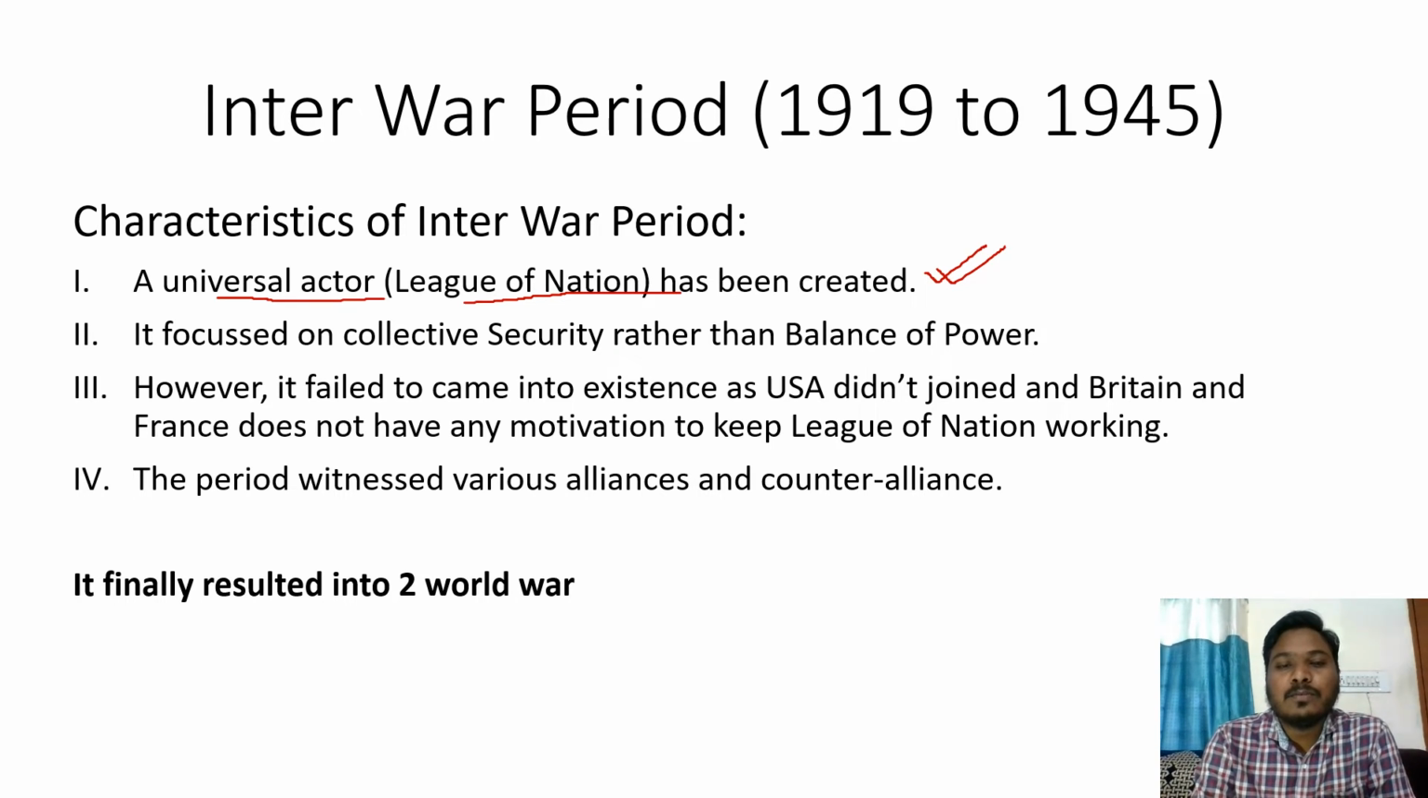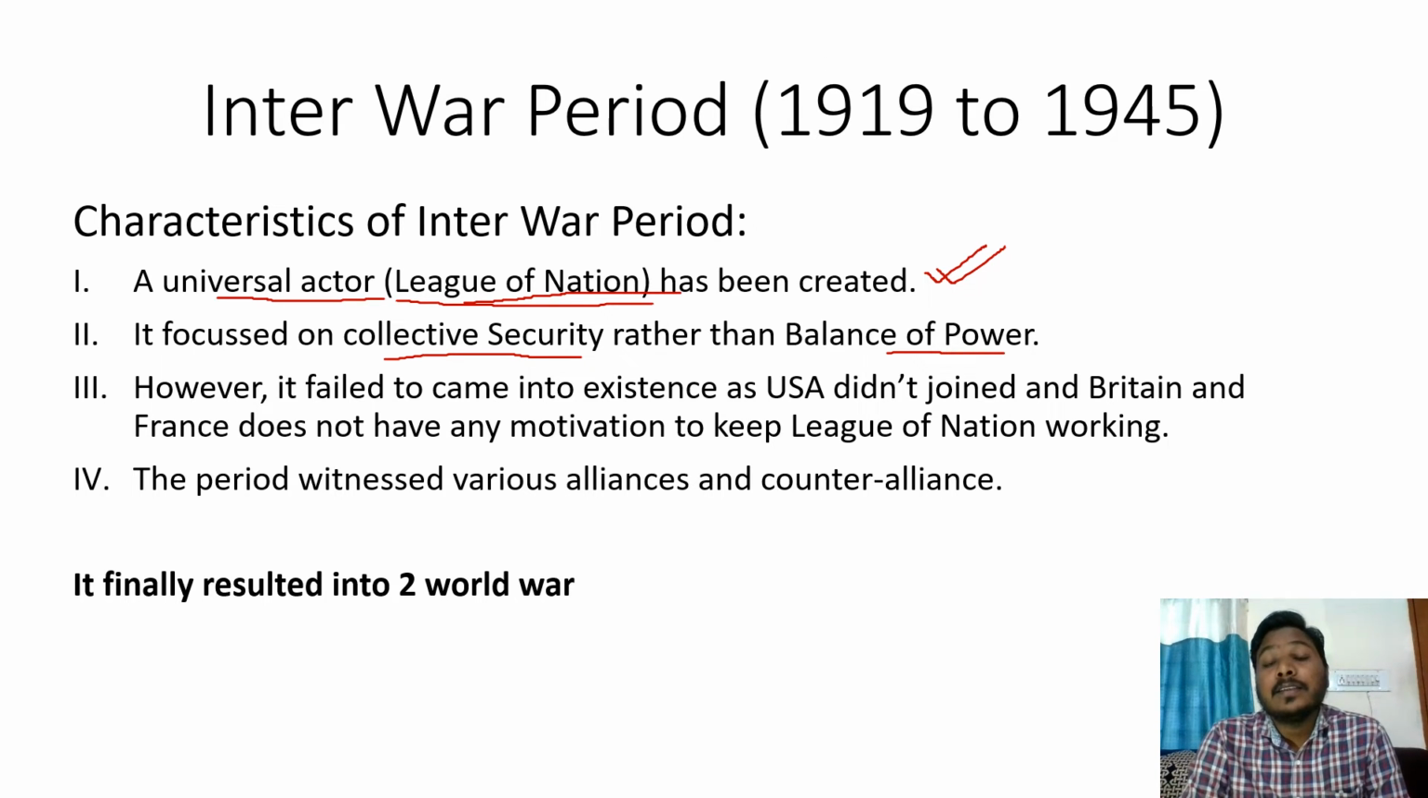Now, in the billiard ball model, we have seen every single nation playing its game independently. But here, this universal actor, the League of Nations, will try to control other things. Secondly, it focused on collective security rather than balance of power, which we have seen created a state of anarchy. So now we will talk about collective security, where every nation will try to collectively secure the peace. However, the system failed.